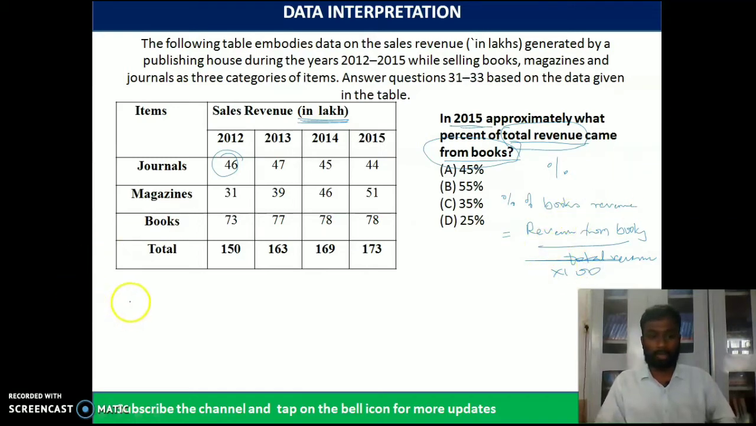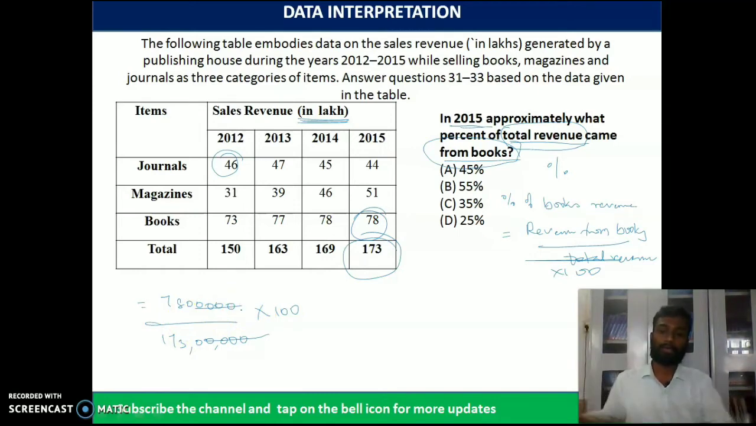Now let us find the value. In 2015, what is the amount we got from the books? It is 78 lakhs, isn't it? So 78 lakhs divided by total. What is the value of the total? It is 173 lakhs, into 100, isn't it? We have zeros cancel. Now you can just calculate the value of 78 by 173.